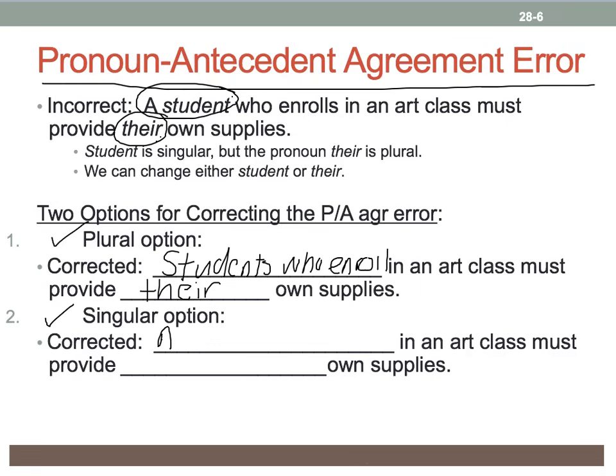We'll keep a student who enrolls in an art class must provide, now we have to choose singular pronouns here. And since we don't know whether the student could be male or female, we're going to use both the masculine singular and the feminine singular pronouns to refer back to a student.